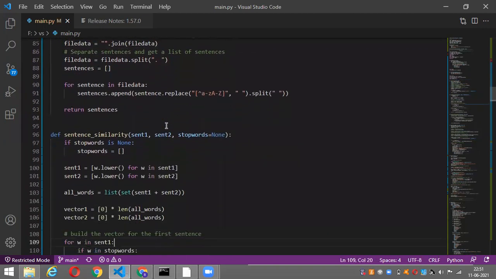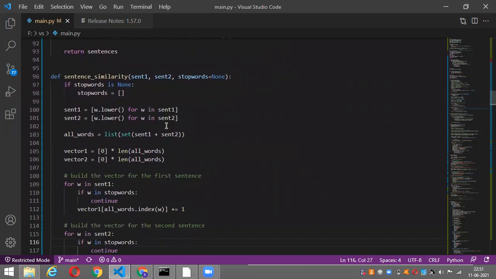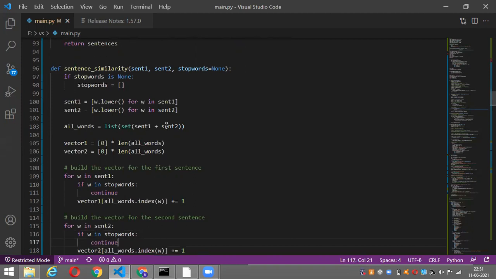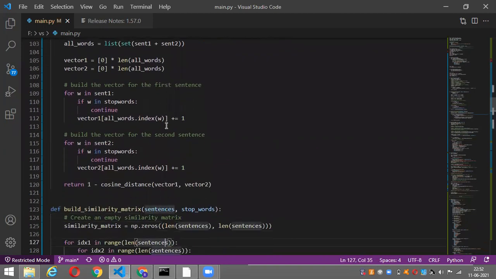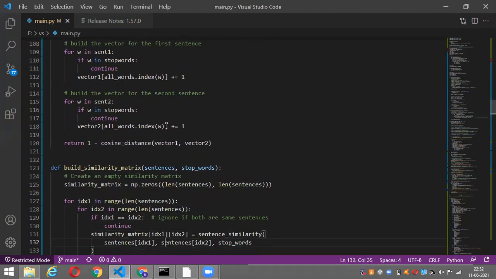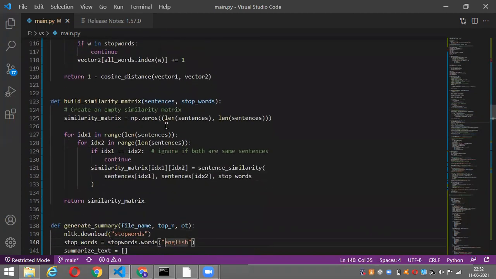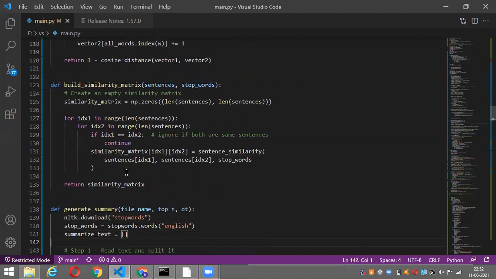After returning the sentences, we call the build similarity matrix function. The build similarity matrix function internally calls the sentence similarity function. In the sentence similarity function, each sentence is converted into vectors and cosine distance is calculated among these vectors, and the result is stored in the similarity matrix.